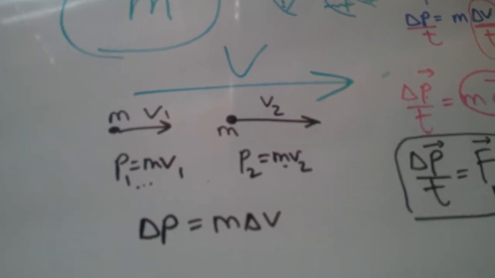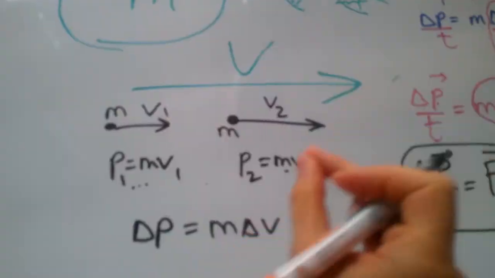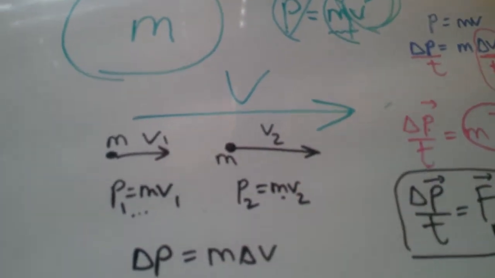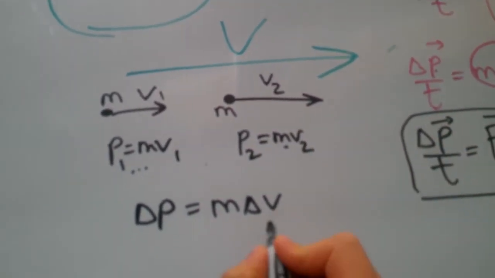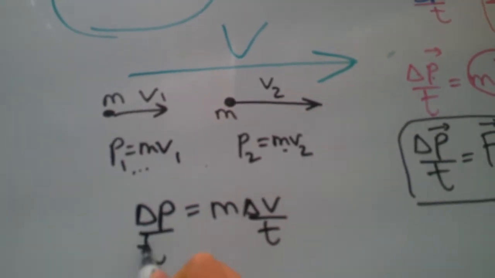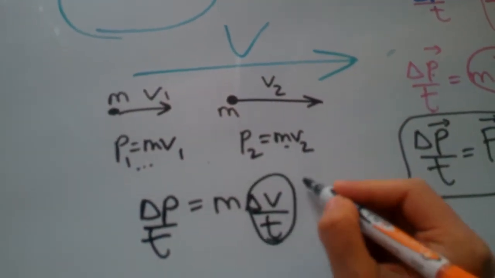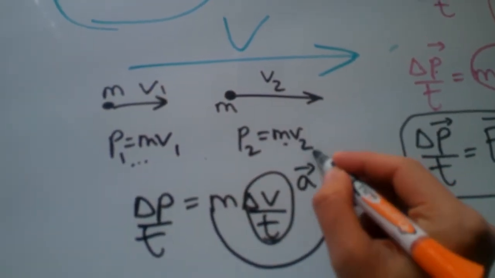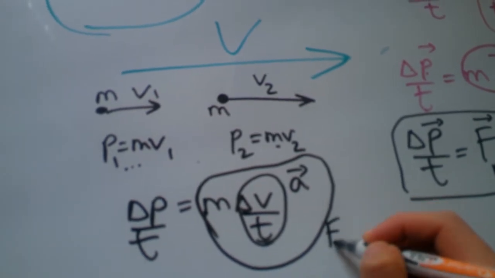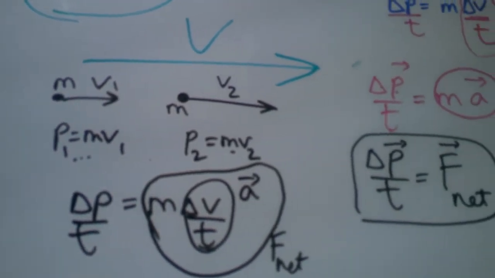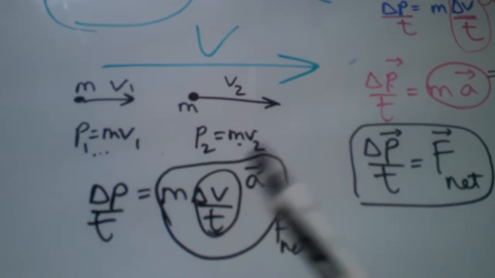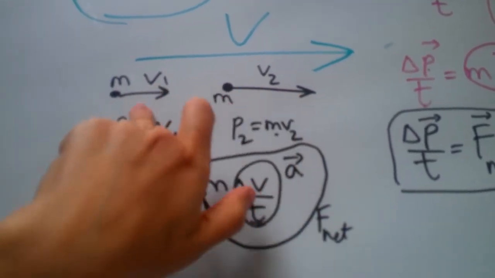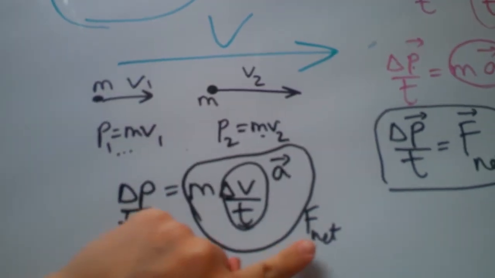Now if I measure this change during some time, let's say this change is happening in 5 seconds, this is essentially acceleration, m times a is essentially net force, and I end up with change in momentum over that 5 seconds, the time over which this change happened, and that gives rise to the net force.